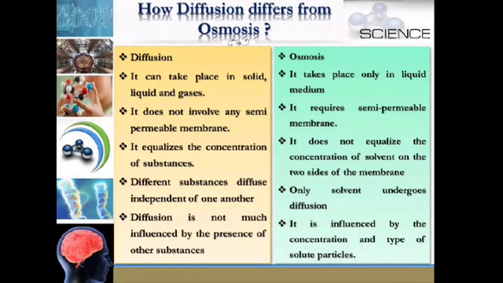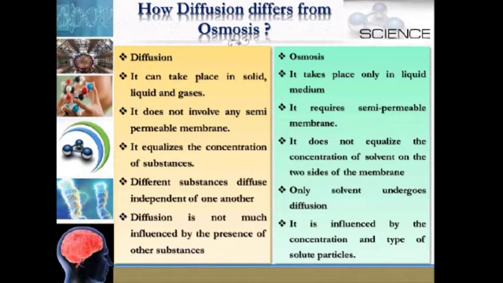How does diffusion differ from osmosis? Diffusion can take place in solid, liquid and gases. It does not involve any semi-permeable membrane. It equalizes the concentration of substances. Different substances diffuse independent of one another.